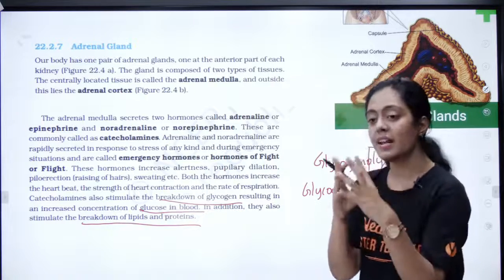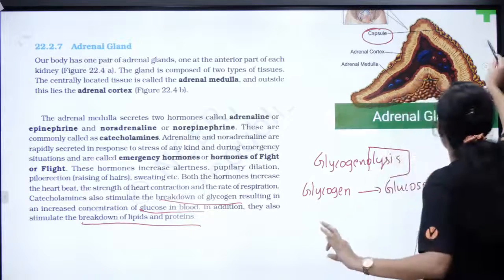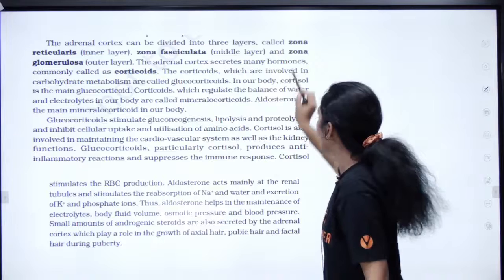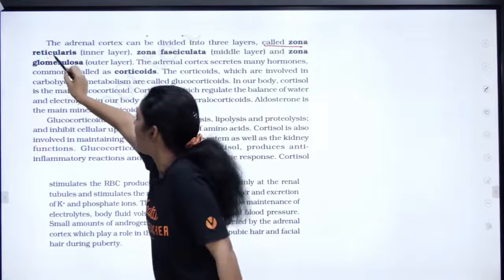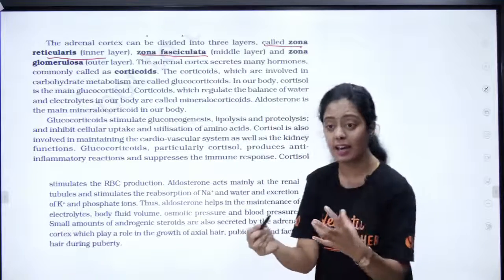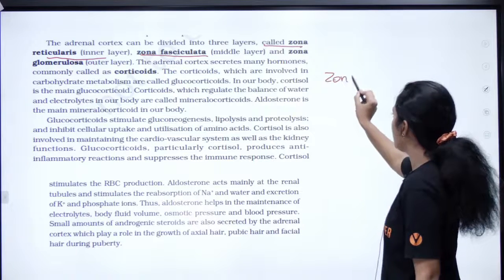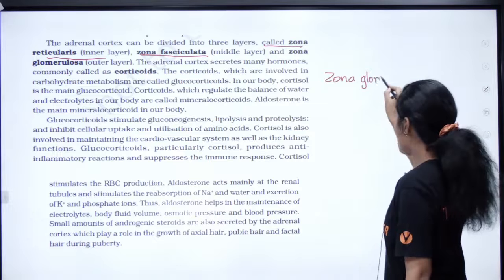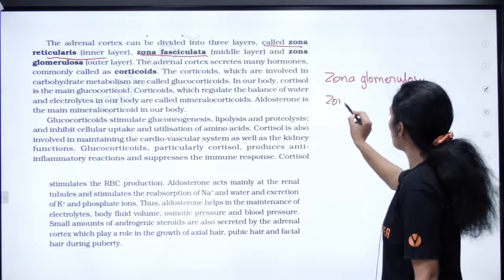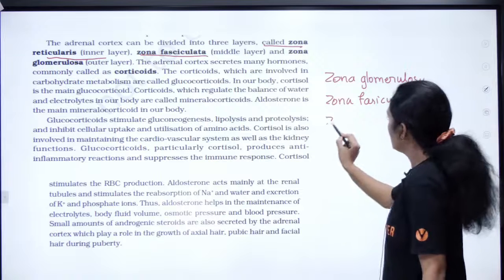Yes. So this adrenal cortex is entirely covered by a capsule, students. There are three important layers, and you should remember them in the same order. The first one, you have zona reticularis, which is an inner layer, zona fasciculata, which is a middle layer, and the outer zona glomerulosa. So what comes is, from outside to inside, we can remember it easily. This is asked: zona glomerulosa, then you have zona fasciculata and zona